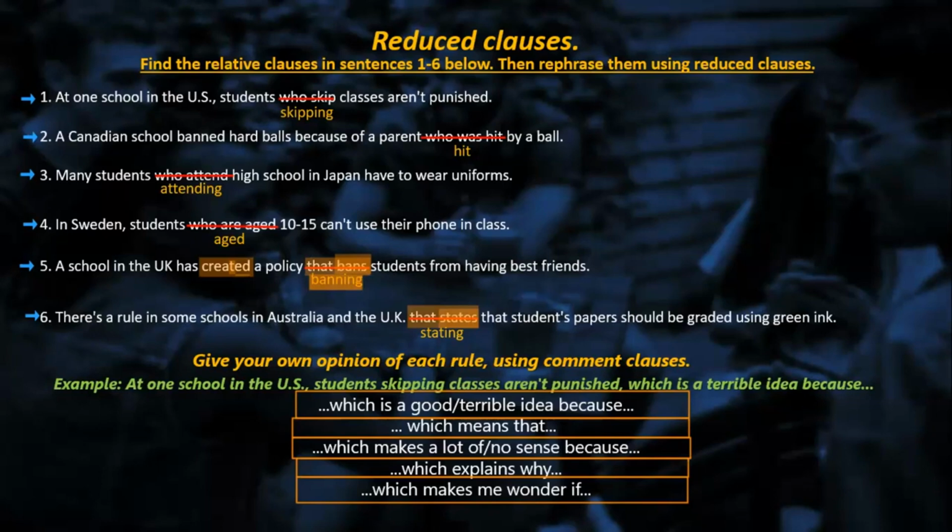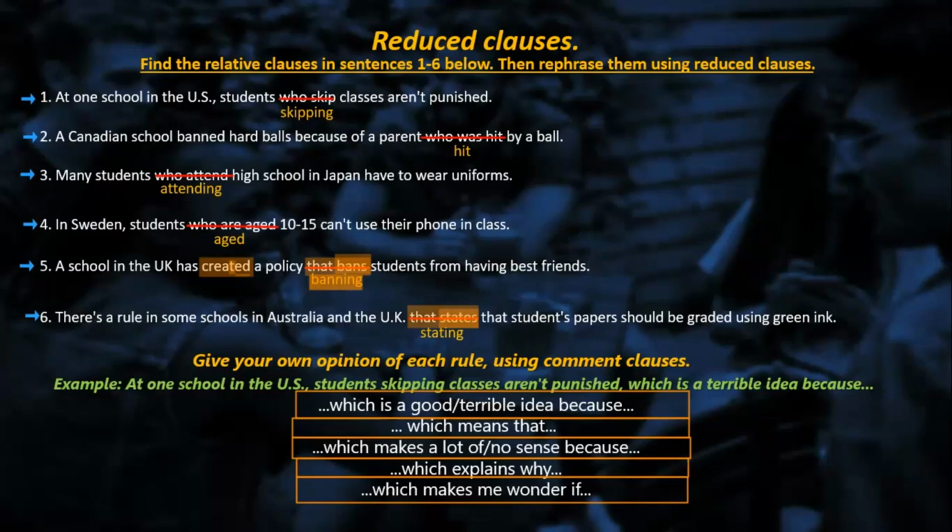Great. Please select a rule and create a comment on that one. Many students attending high school in Colombia have to wear uniforms, which makes a lot of sense because that helps to recognize the institution. Okay. So select a rule, please, and create a comment.